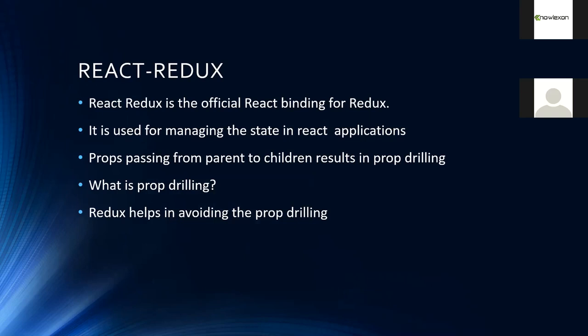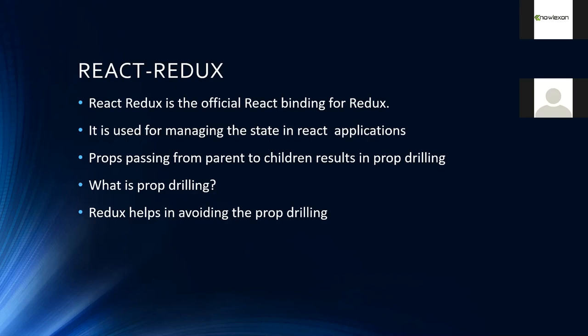Now you want some data in C from the parent component A. How do you access the data in C? You need to pass data from A to B and from B to C. Then only you can access data in C. So it's unnecessary, right?